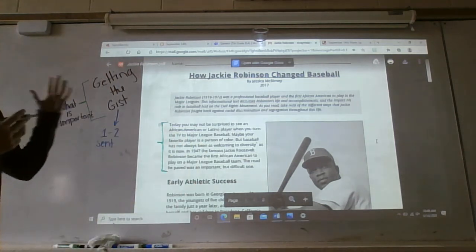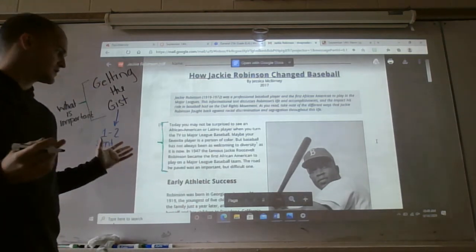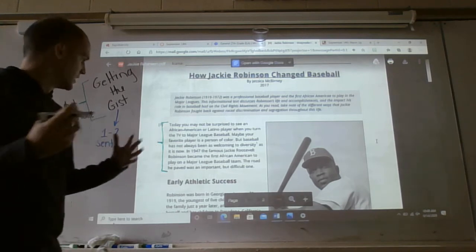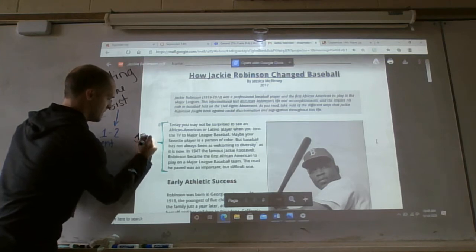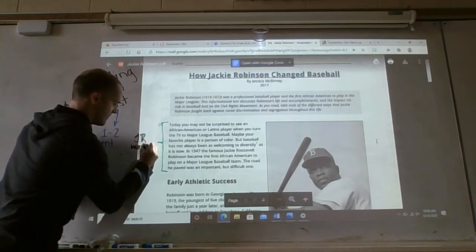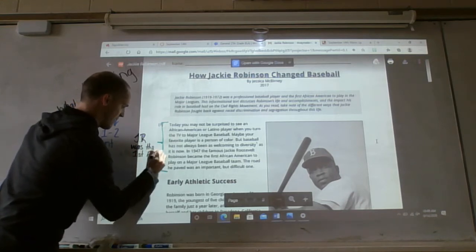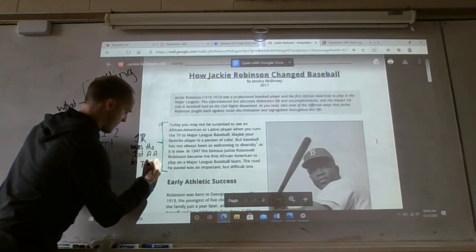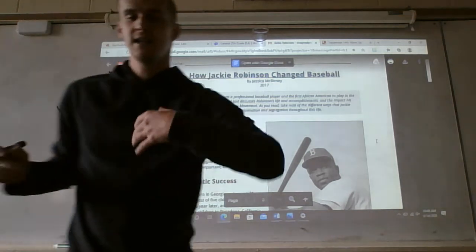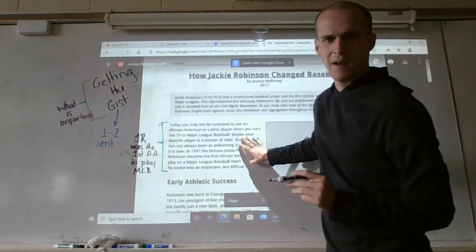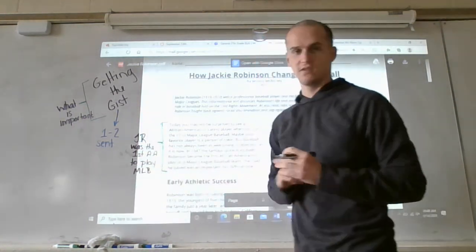And quite frankly, the main thing that we need to know out of this paragraph is that Jackie Robinson was the first African American to play Major League Baseball. So we put that right here in the side. Jackie Robinson... boom. And what we've done is we've got this one paragraph in a single sentence. Jackie Robinson was the first African American to play Major League Baseball.